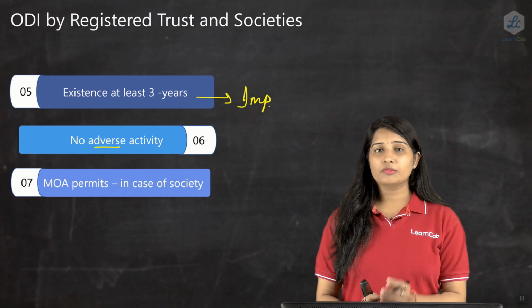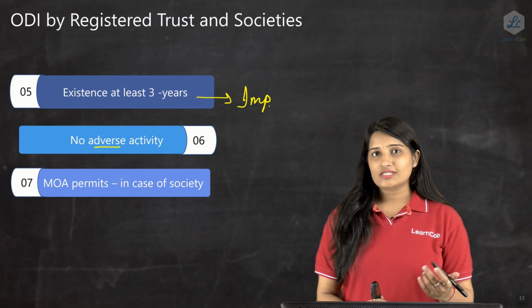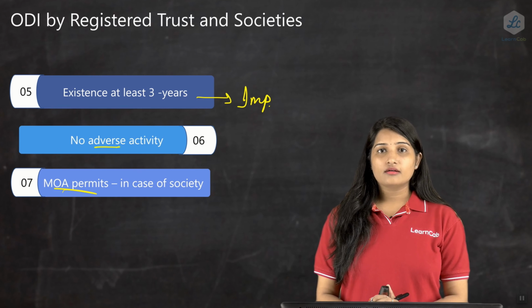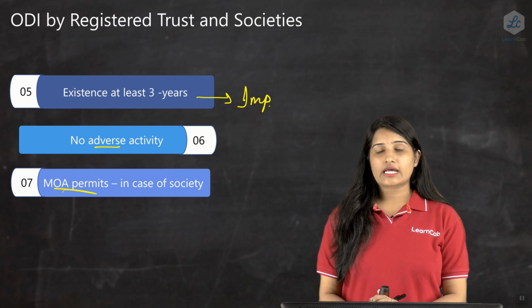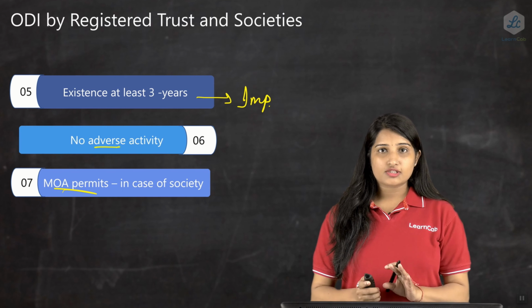Which is MOA should permit, which I already told you in my previous slide, that in case of a society, the MOA should permit. Only then a society will be eligible to do an overseas direct investment. So MOA should permit in case of a society.